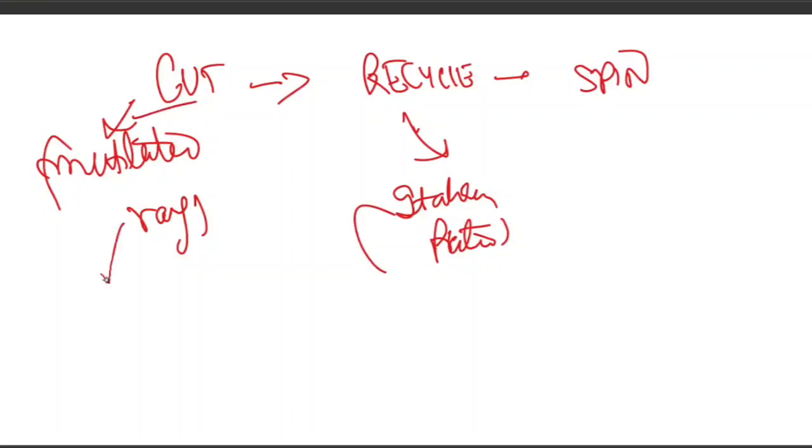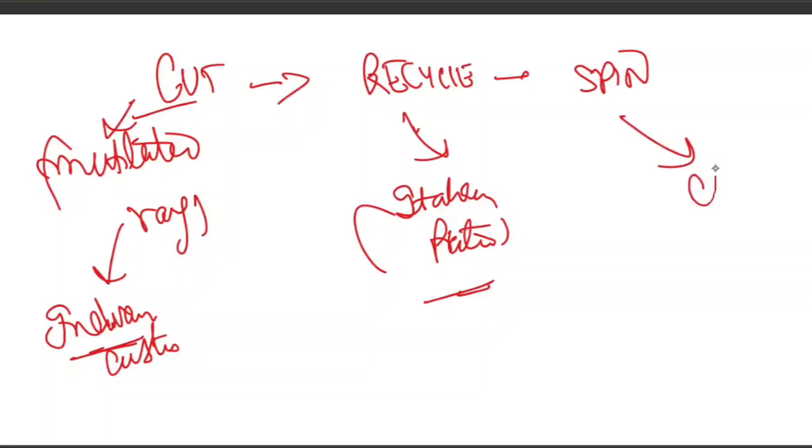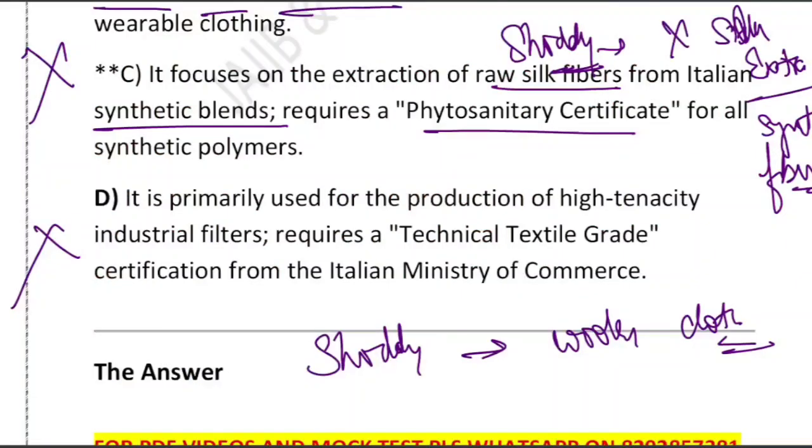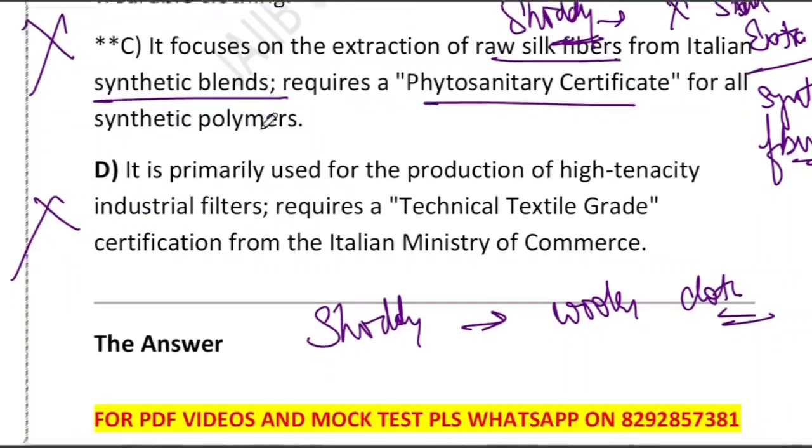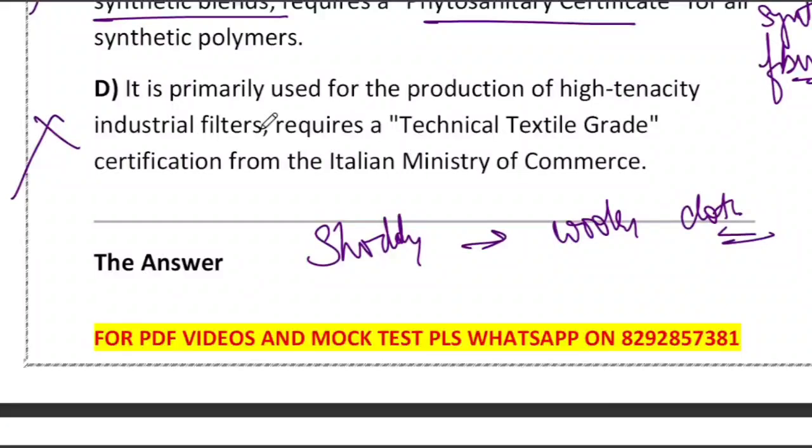Cut, the mutilated rag required by Indian customs, is sent to Italy, and the recycling is done by Italian Prato, and spinning is done in Ludhiana. Fiber becomes cheap woolen. Remember, if it is not cut, it cannot come in. If it is cut, it becomes yarn. Keywords: circular economy, waste becomes resource. Italy's Prato sends recycled fiber to Ludhiana, a global hub for soddy yarn and affordable woolen. I hope the concept is crystal clear.